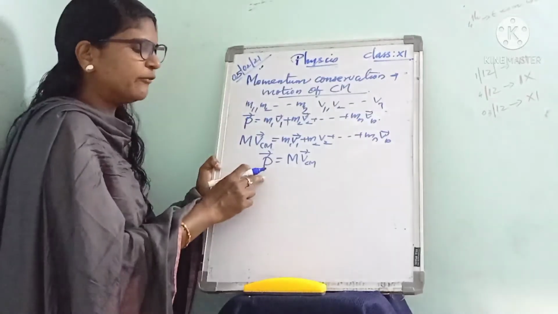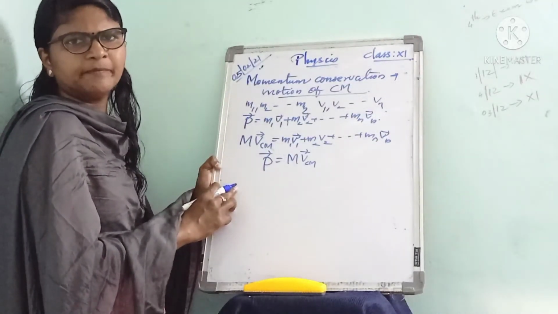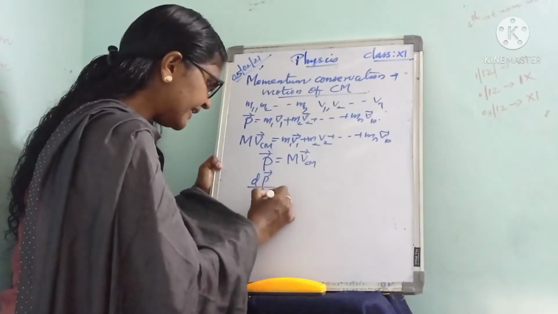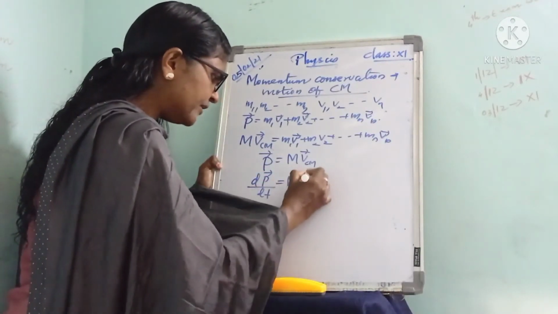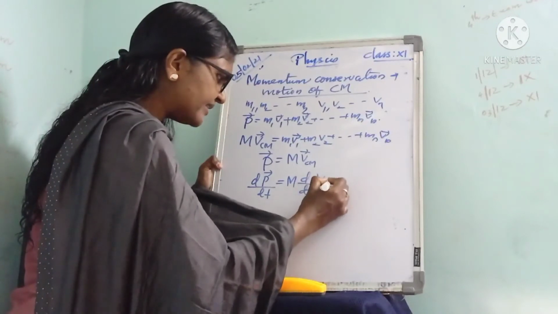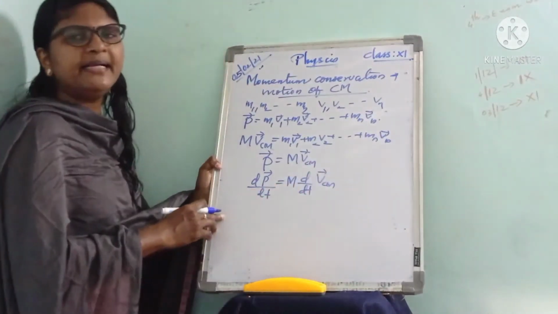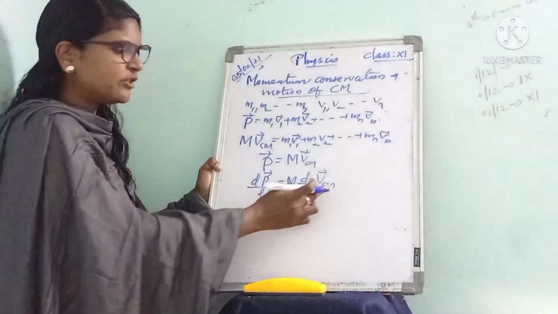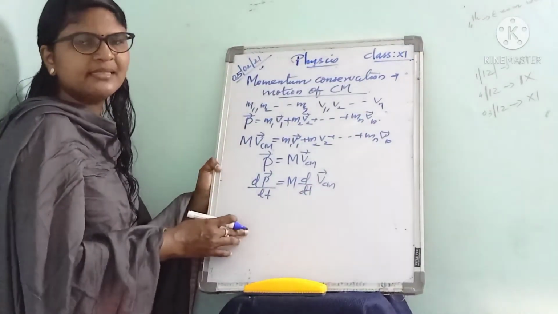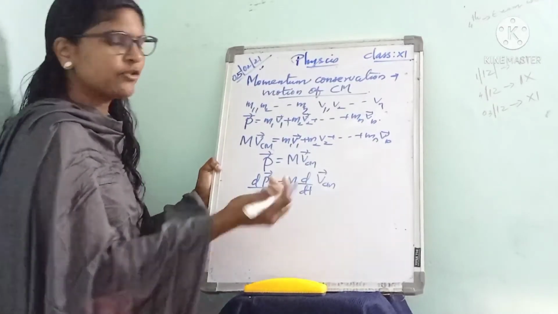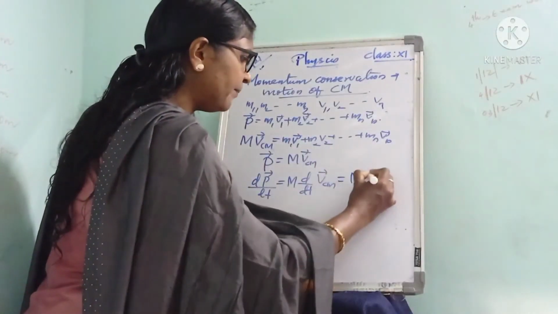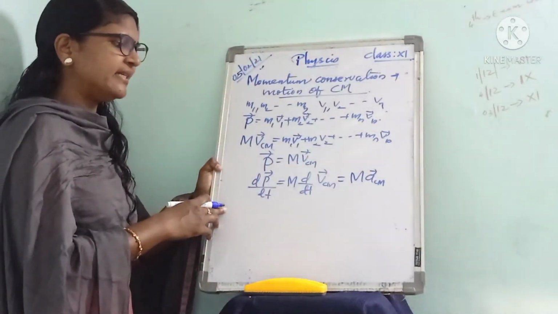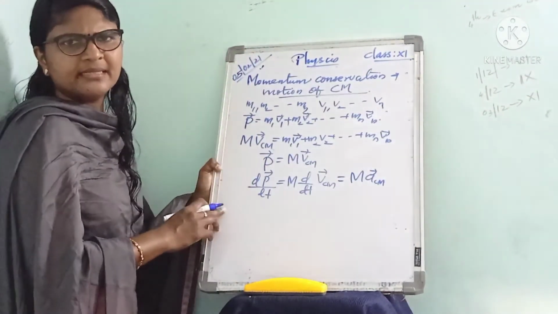Then we can differentiate with respect to time. We get dP by dt equal to M into d by dt of VCM. The rate of change of velocity of the center of mass is the acceleration of the center of mass, so we can write M ACM. So dP by dt is equal to M ACM.